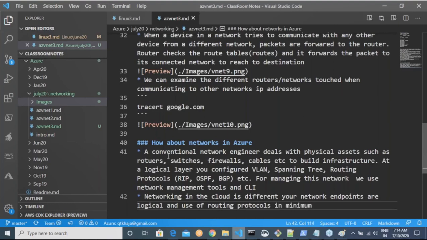Very rarely would you end up using a routing protocol. Basically, what you do in Azure is you will not touch even a single networking cable. You would try to create every asset as logical. When I say logical, it is virtual.